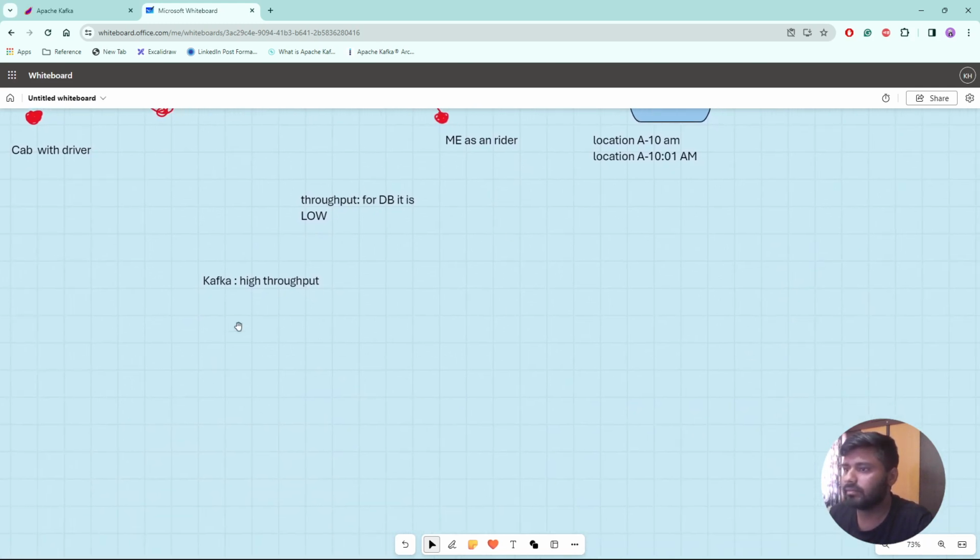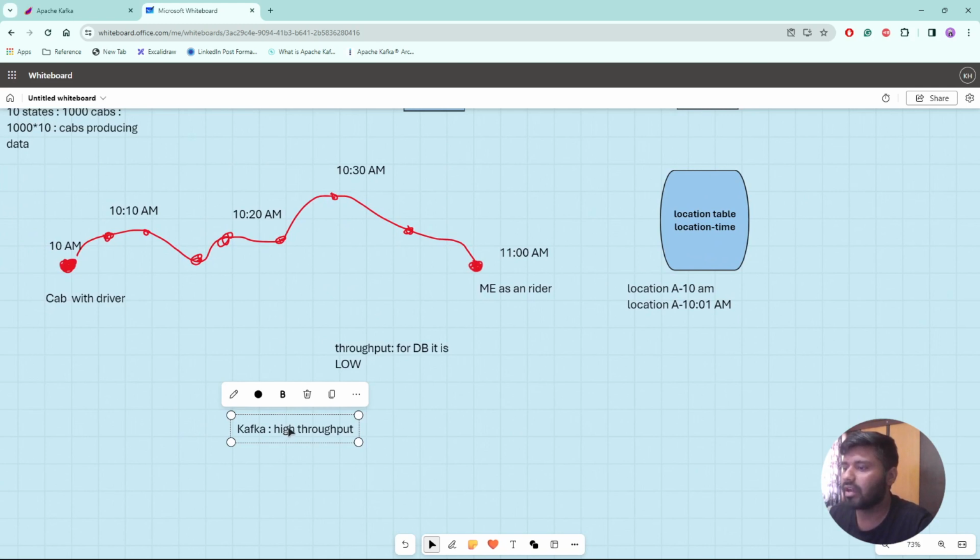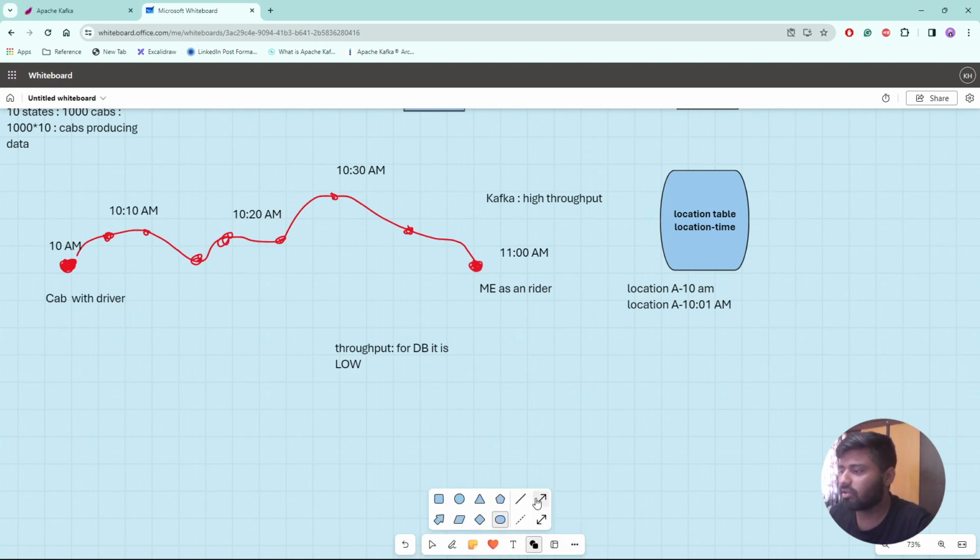Okay, Kafka has high throughput, right? So that's the reason: if we introduce a Kafka instance here and write our specific information into the DB, things are going to be very smooth and also real time.